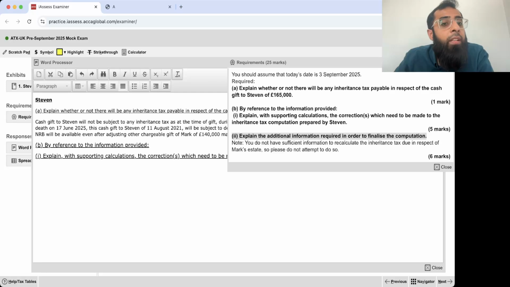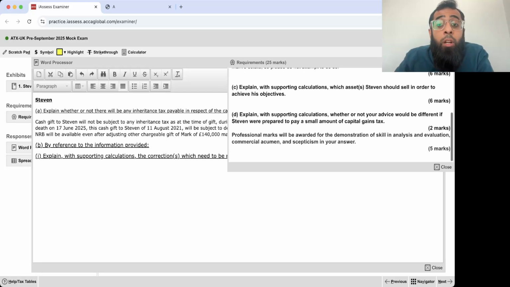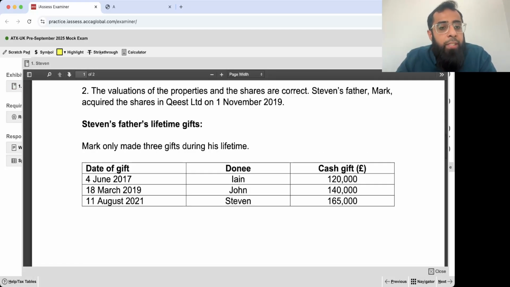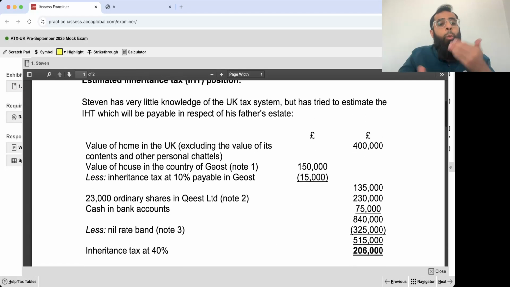Okay, let's look at the corrections. Obviously, here your professional skepticism, questioning the calculation which has been done, will be very important. Believe me, very easy. Just look at this calculation and question it, the concerns.